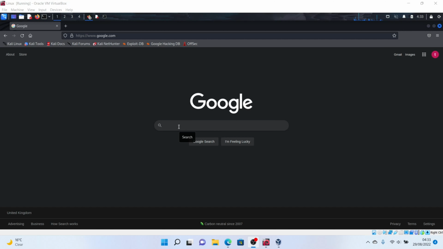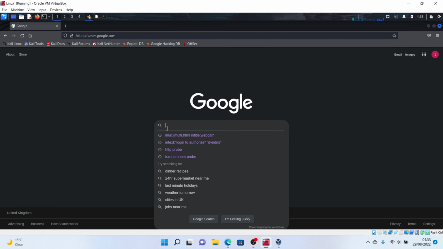You also need to know Google hacking could also be called Google Dorking. What it entails is trying to manipulate whatever we are searching for to give us a much more specific result. I'll give you an example right now.